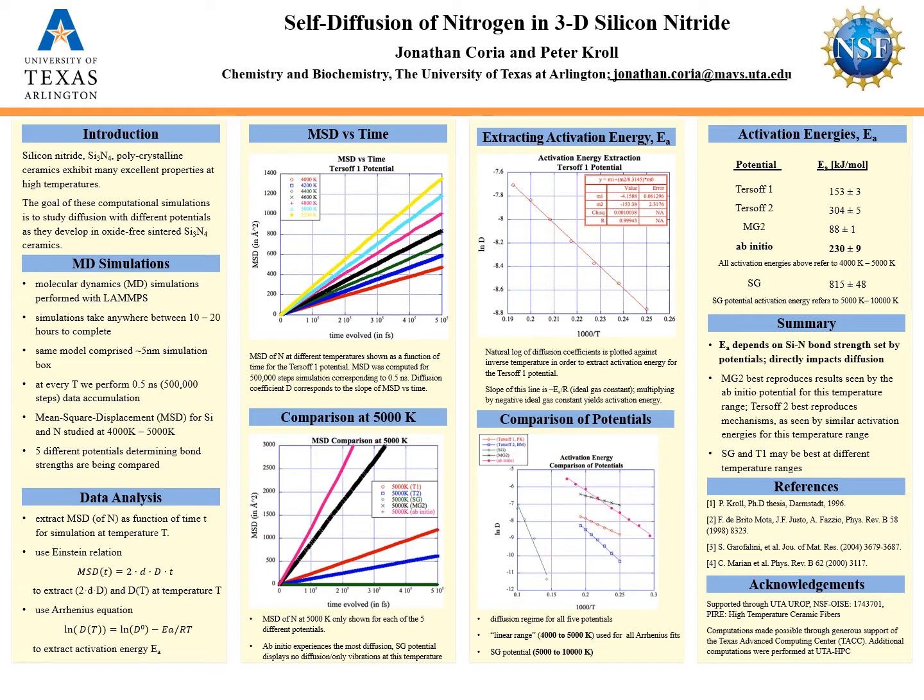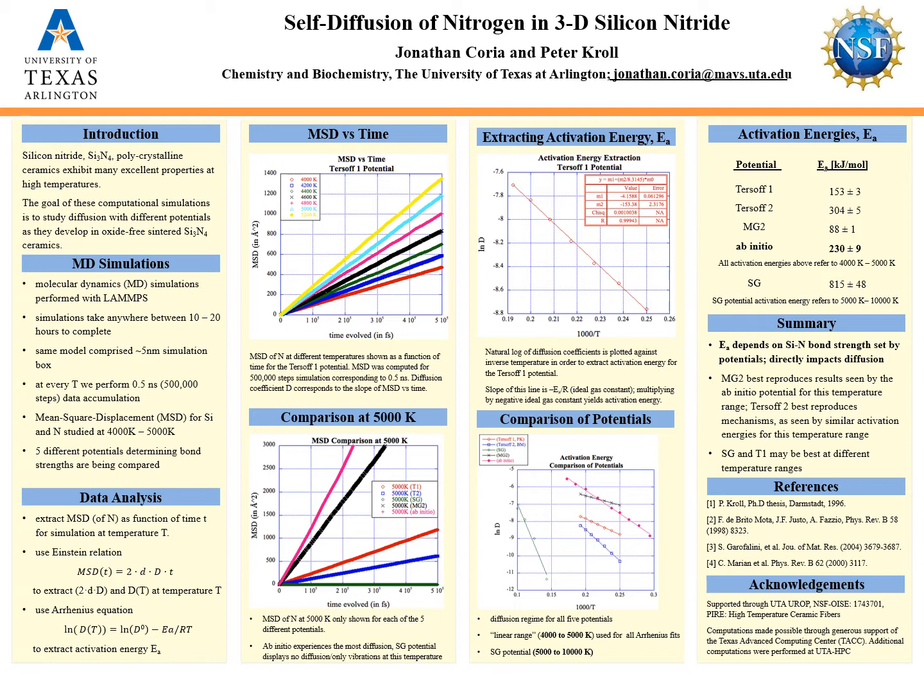We're conducting a comparative study where we compare 5 different potentials that determine the bond strengths between silicon and nitrogen to see the effects on both diffusion and the activation energies yielded. These potentials are the Tersoff-1 potential created by Peter Kroll, the Tersoff-2 potential created by Brito Mota, the SG potential created by Stephen Garofalini, and the MG2 or Marian and Gastreich two-body potential. The fifth potential is the ab initio potential, which is special as it is a highly accurate quantum chemical method that many would trust before exploring other potentials. However, this method is very expensive as the simulations using this potential take several months to complete.